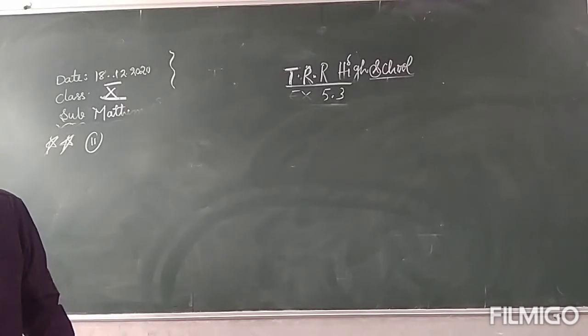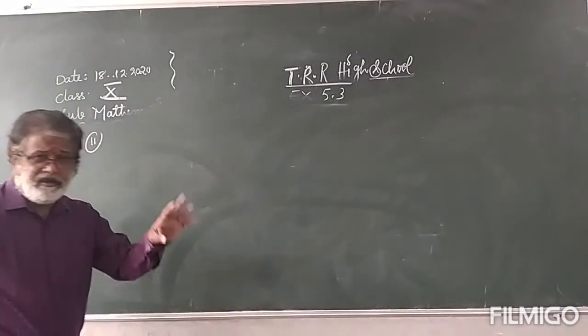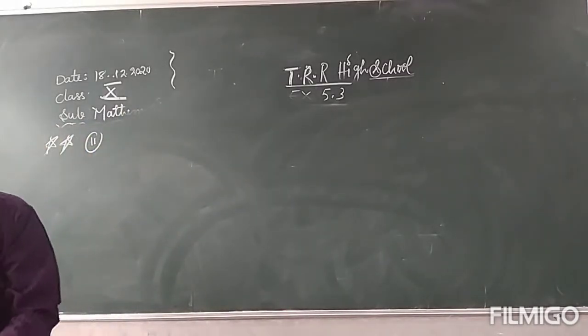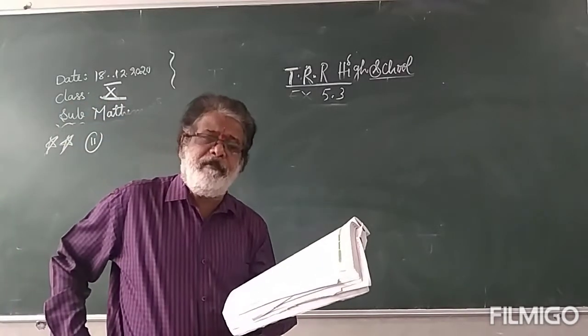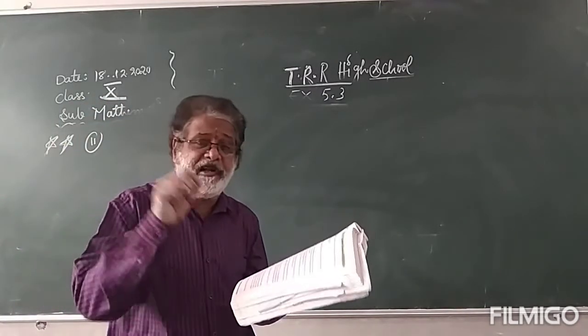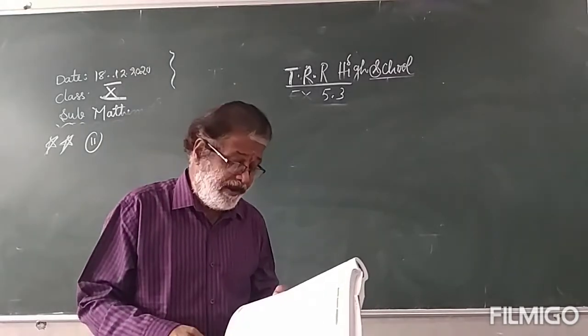If the difference of their perimeters is 24 meters, find the sides of the two squares. 11th question, most important problem, children. This is a 4 marks question. Many times this problem comes in the board examination as it is, without changing the numbers. You try to understand it and practice it the same day.